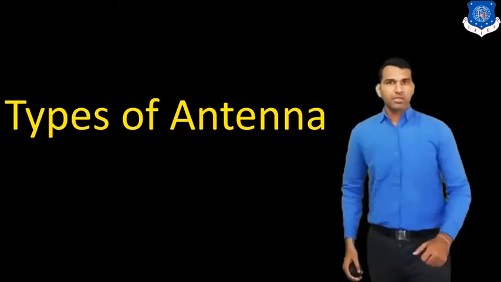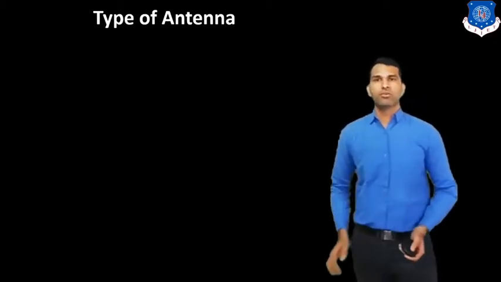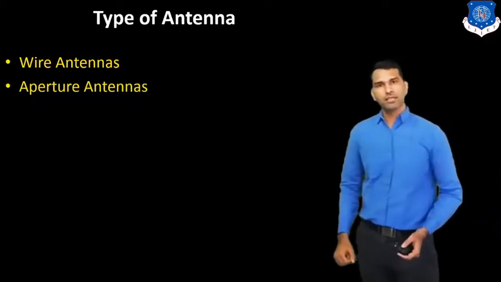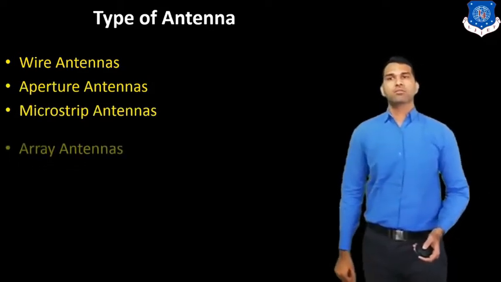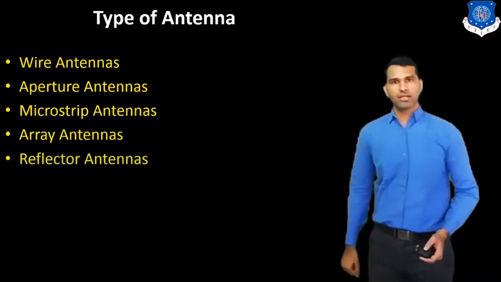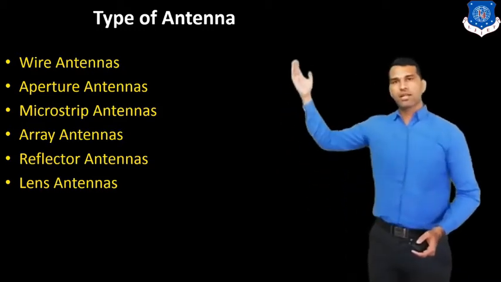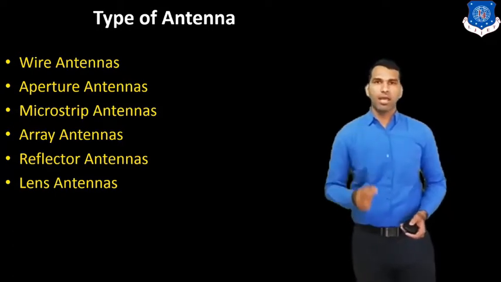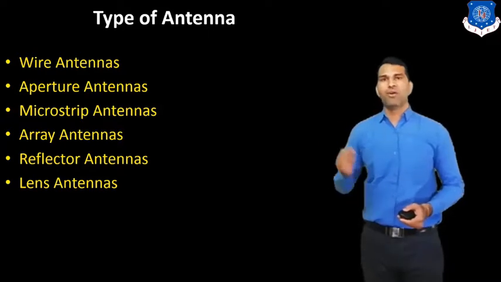There are different types of antenna. The first one is the wire antenna, then the aperture antenna, then the microstrip antenna, then the array antenna, then the reflector antenna, and the last one is the lens antenna. So these are the types of antenna. Now we discuss them one by one. First, we start with the wire antenna.